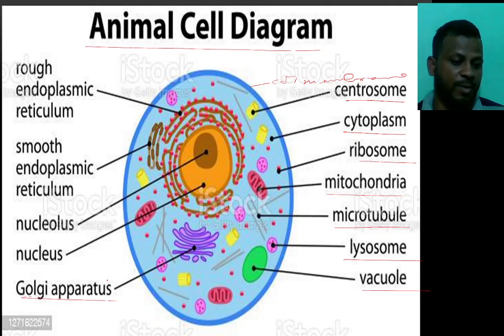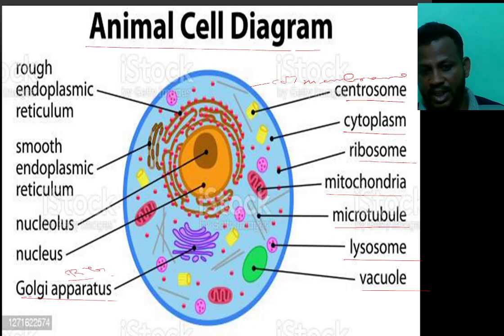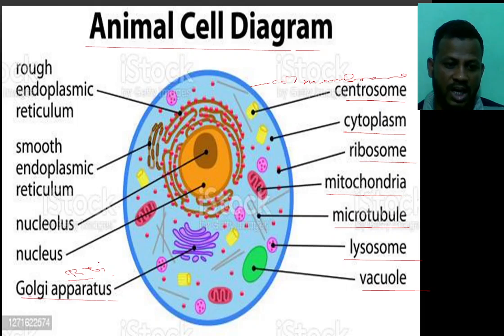There are two types of Golgi apparatus. One is the rough endoplasmic reticulum, right? Another one is the smooth endoplasmic reticulum.